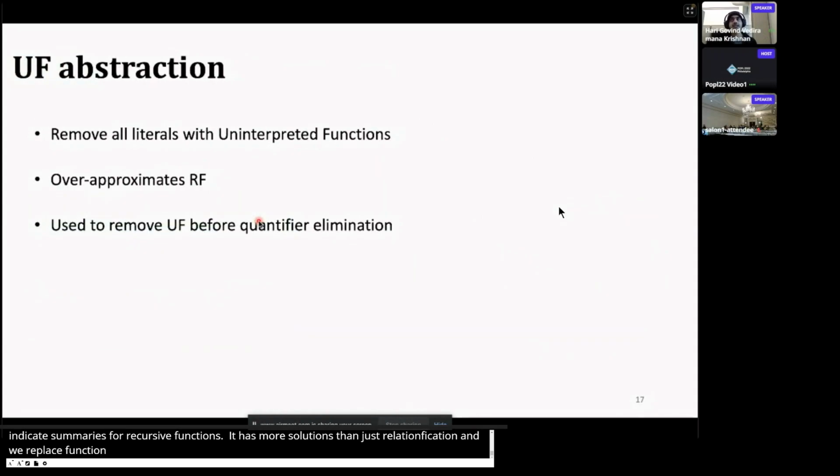The second abstraction we use is the uninterpreted function abstraction. It simply removes all uninterpreted functions from the formula that you're talking about. As we'll see later, it is used to remove uninterpreted functions before quantifier elimination.